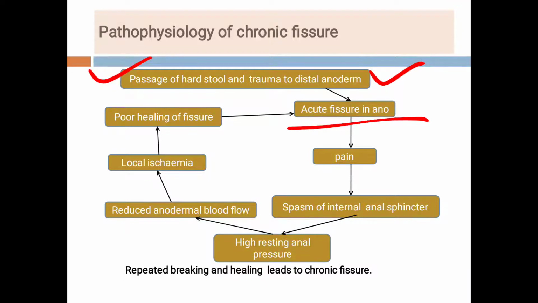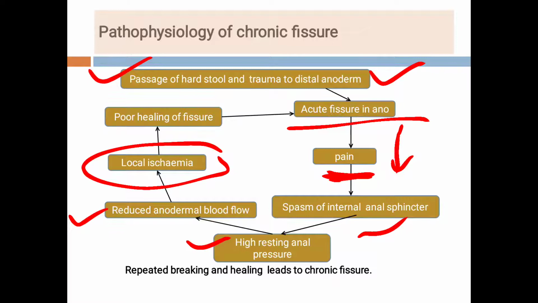Because there is a tear, it leads to the pain. Because of pain, there is a spasm of the internal anal sphincter. Because of the spasm, it leads to high resting anal pressure. And because of this, there is a reduced anodermal blood flow. Reduced blood flow leads to local ischemia, and local ischemia leads to poor healing of the fissure, and again the same cycle is repeated.